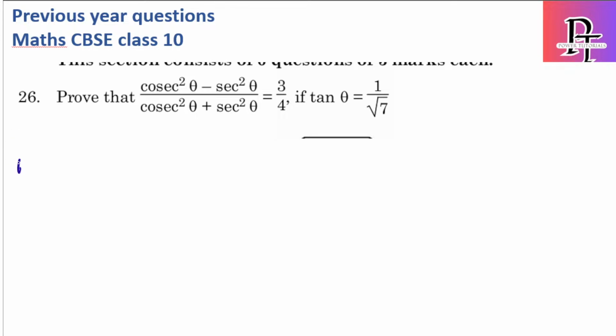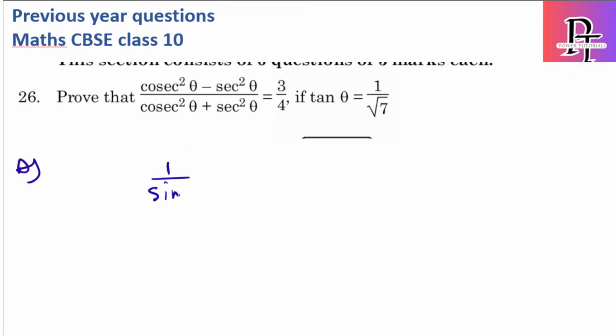So they're asking to prove (cosec²θ − sec²θ) by (cosec²θ + sec²θ) is equal to 3 by 4, if tan θ is 1 by root 7. We have tan here, but we have cosecant and secant. So let's try to convert cosecant and secant in terms of tan, then you can easily solve this. But before that, I suggest you convert into sine and cos first and then solve it. Let's see whether you can convert easily.